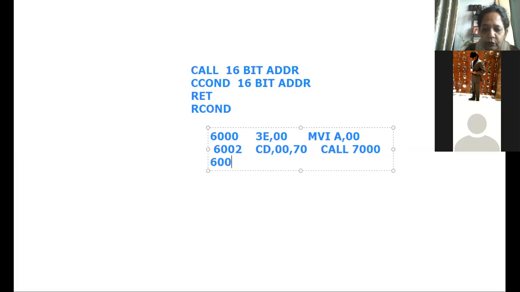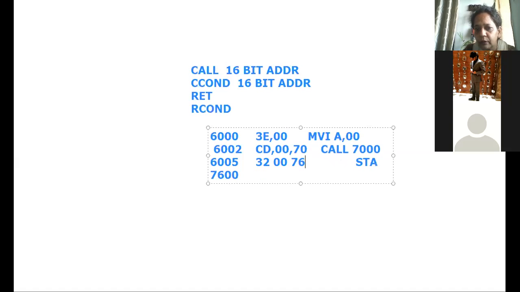So at 6005, for example, whatever the instruction might be, for example if I say STA 7600, then these are the codes 32, 00, 76. These are the codes for these instructions, and so on.